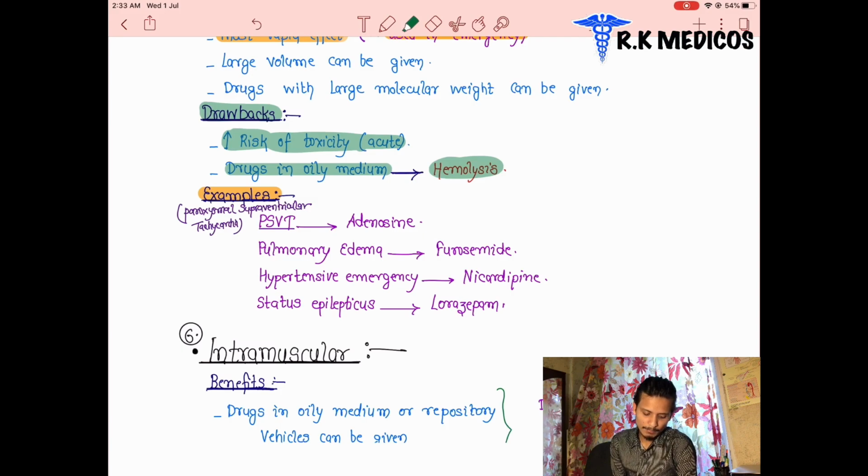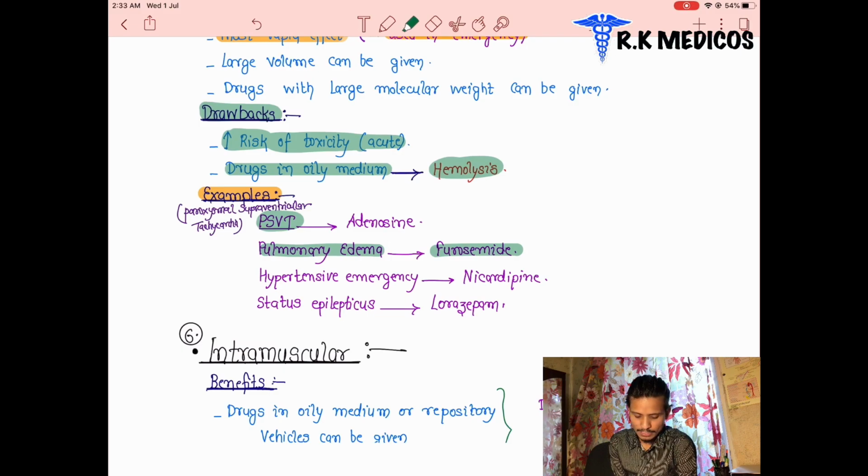Next, what are the examples of these drugs? They are injected intravenously. In PSVT, paroxysmal supraventricular tachycardia, simply tachycardia, when the patient has tachycardia, adenosine will be injected intravenously. In pulmonary edema, we basically inject furosemide. We will discuss it later in the second part of our topic. When the patient has edema in the lungs, we use furosemide.